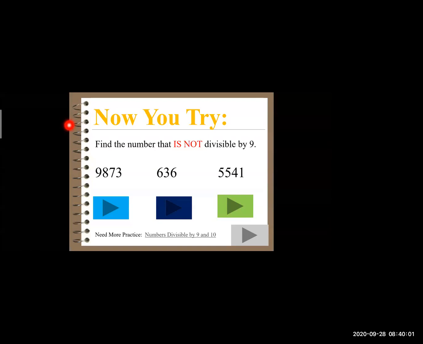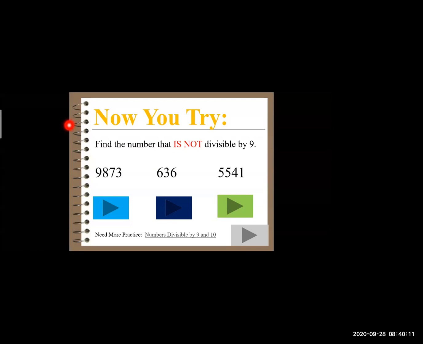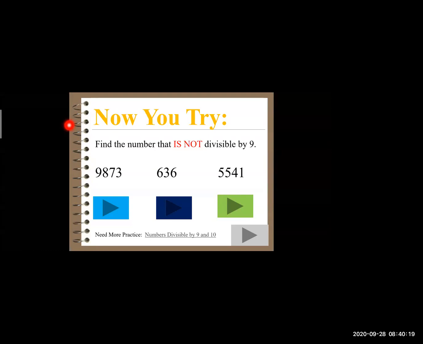636. 6 plus 3 is 9. 9 plus 6 is 15. 15 comes on the table of 9? No. So 636 is not divisible by 9.